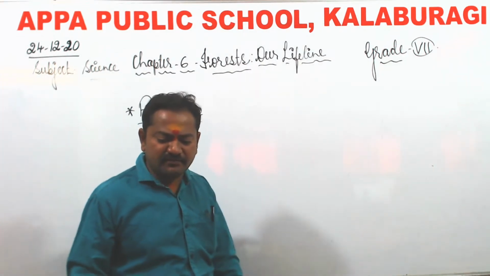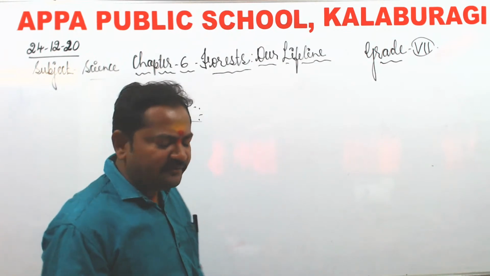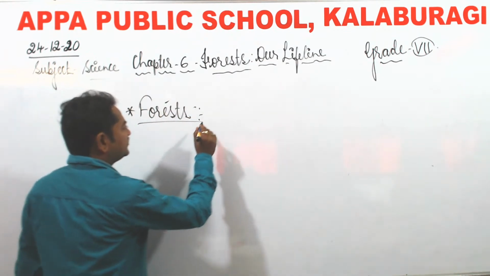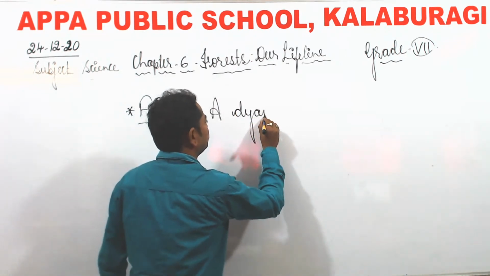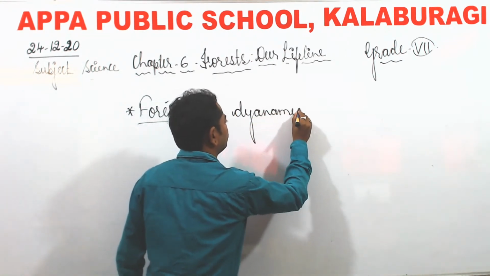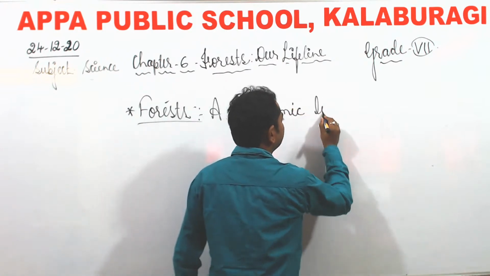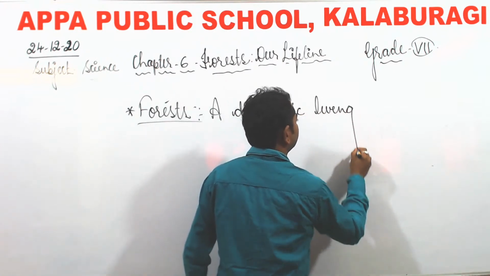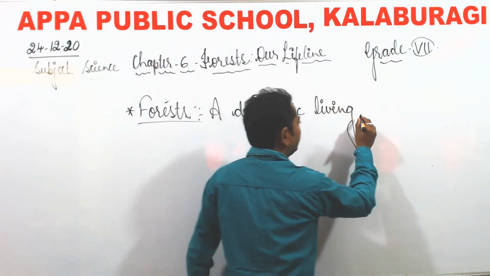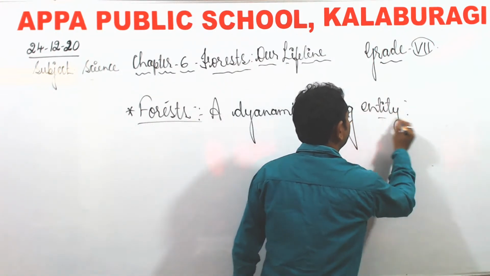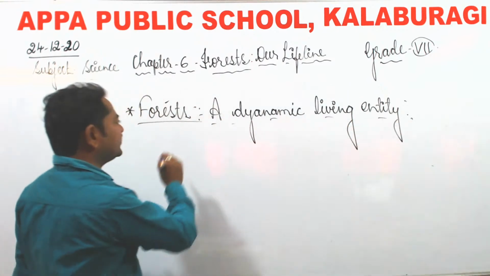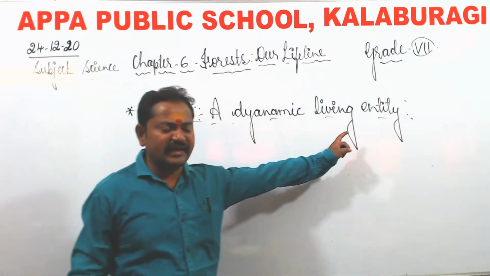Next thing, forest, a dynamic living entity. So why is it called a forest, a dynamic living entity?